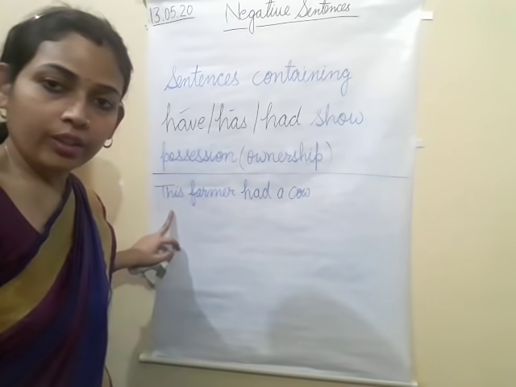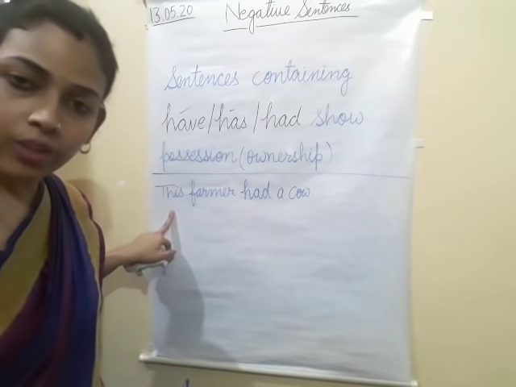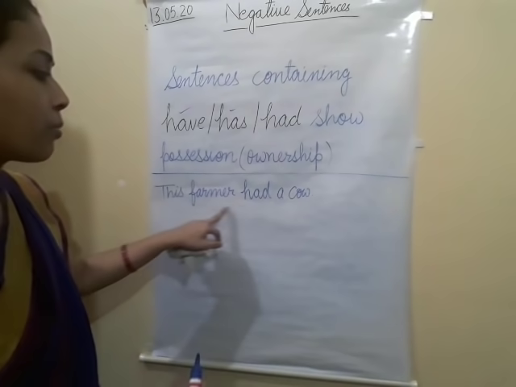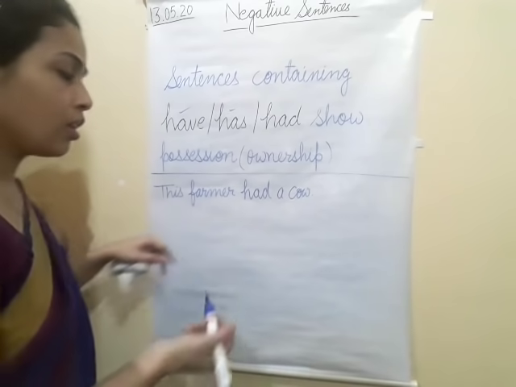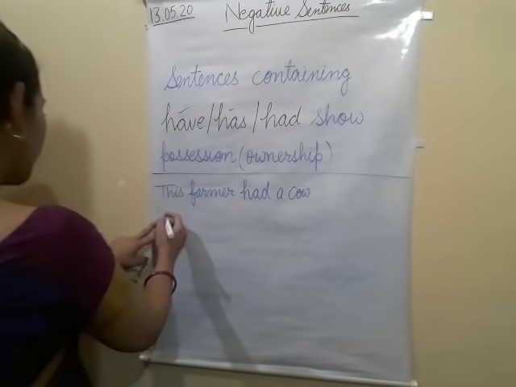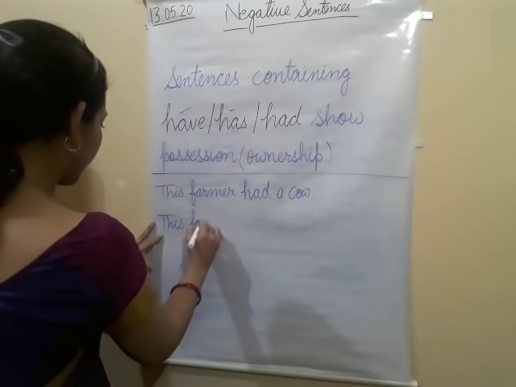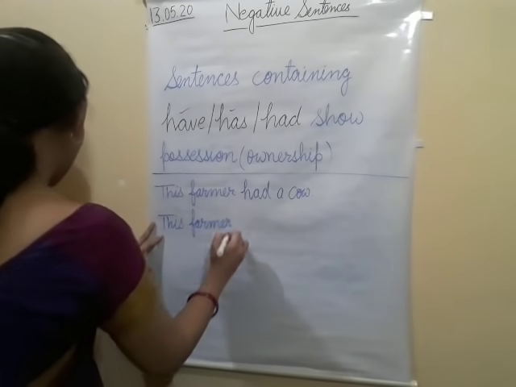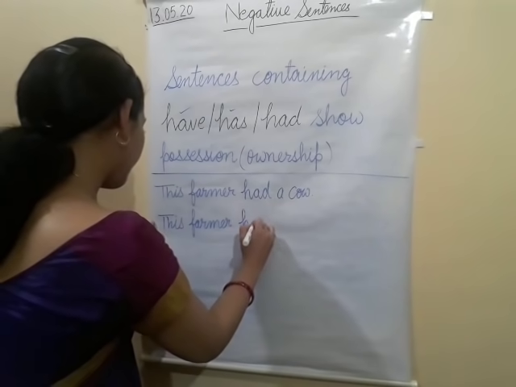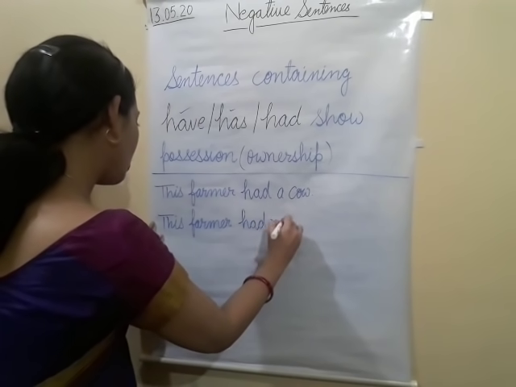Again there are two ways we can change into negative. This farmer had a cow, so the answer will be: this farmer had no cow.